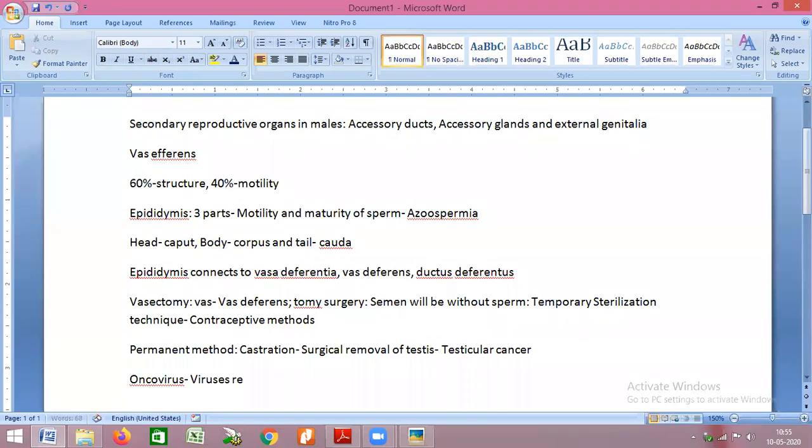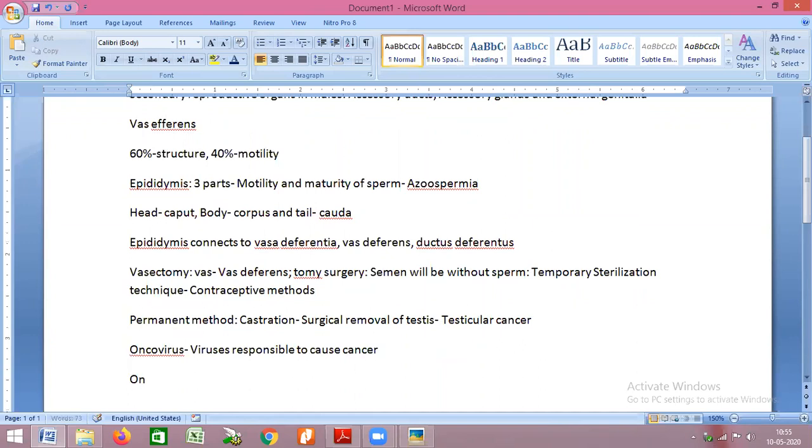Viruses responsible to cause cancer are called oncoviruses. Fine. And we have oncogenes also. They are genes that can cause cancer.